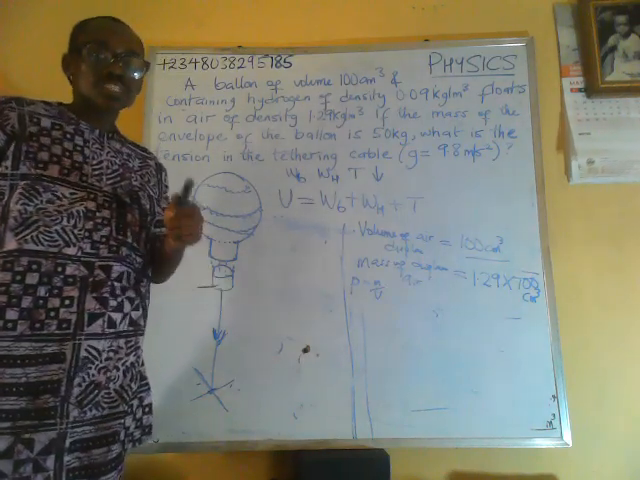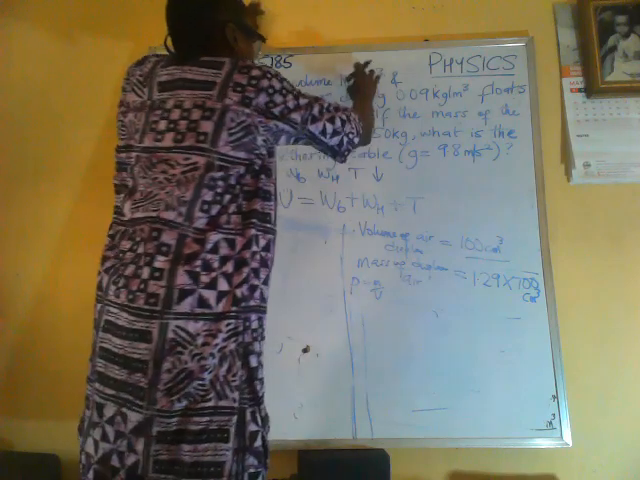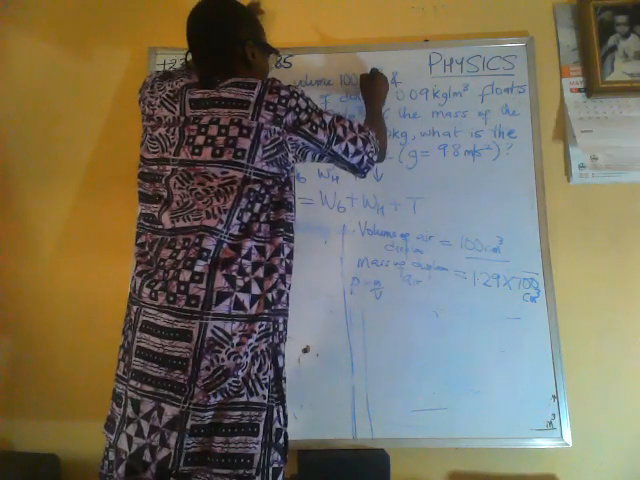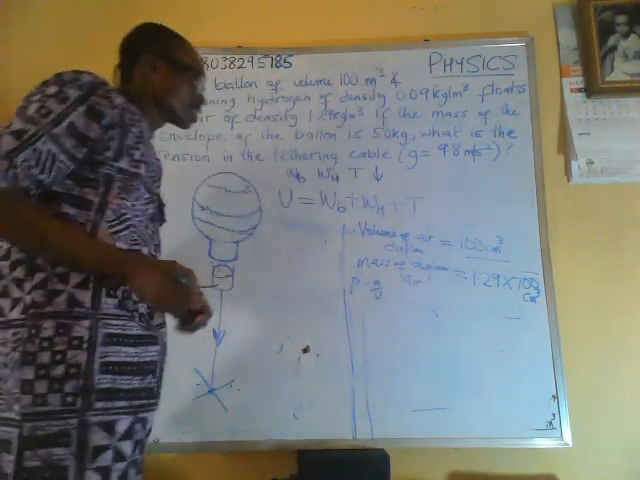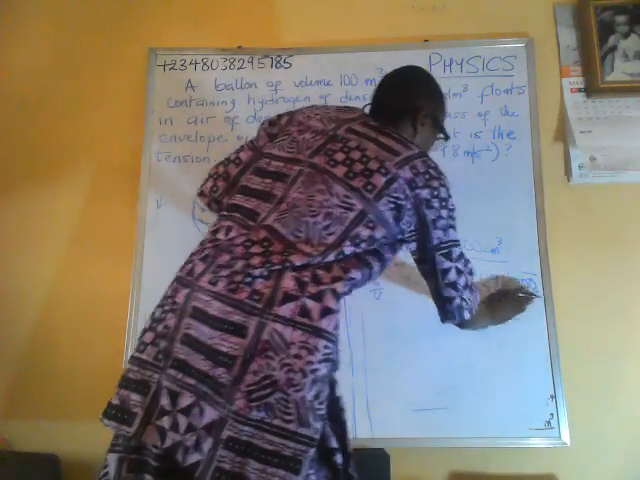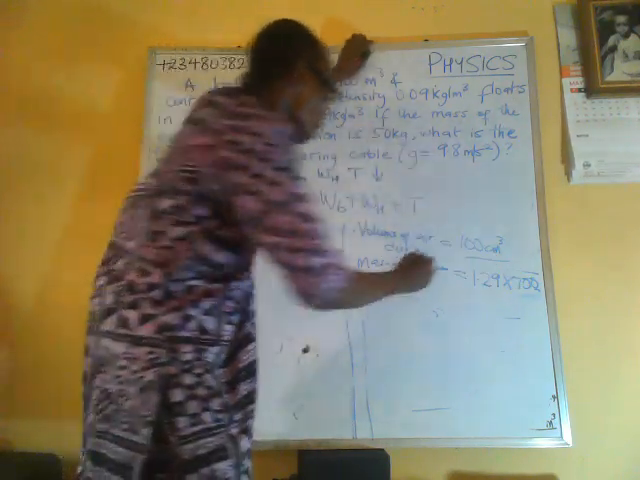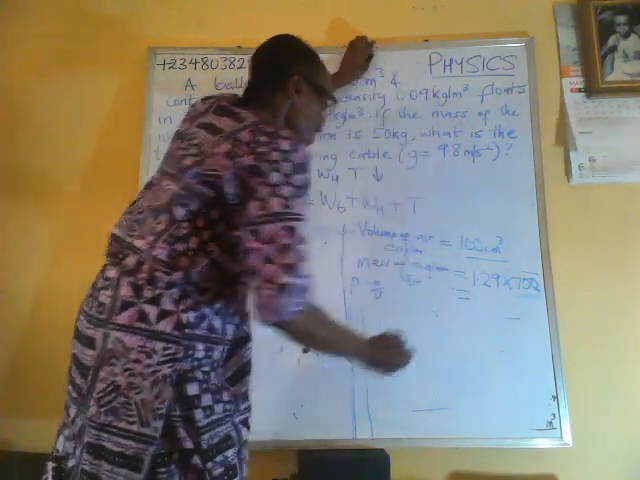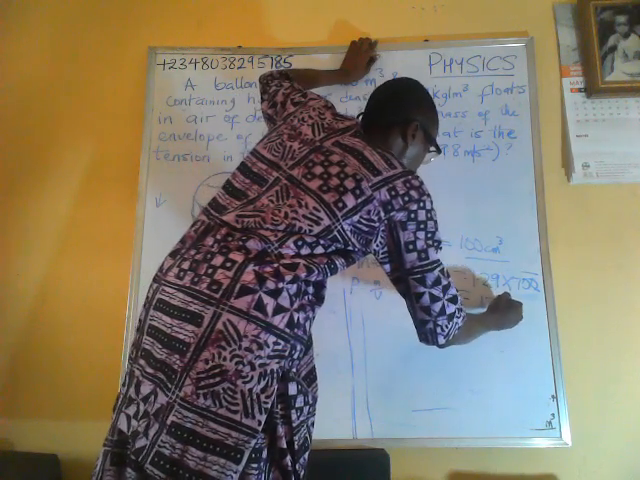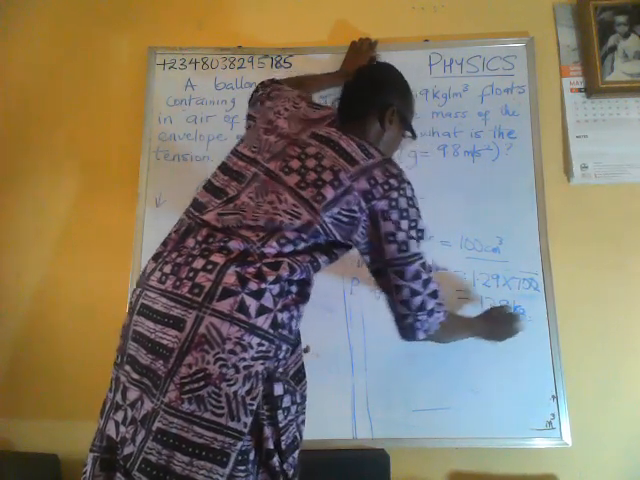Hello, sorry, I just discovered a mistake in the question. There's a typographical error. This is actually 100 cubic meters, not centimeter. So the units are consistent now, and we are not changing anything. So the mass of displaced air is 129 kilogram.